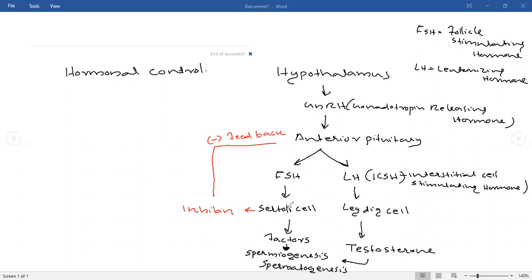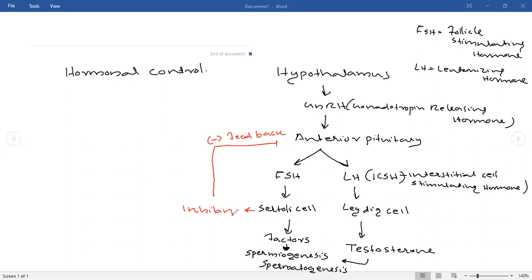Whenever the Sertoli cell gets FSH, it will send a message, inhibin, to the anterior pituitary, telling it not to produce FSH again. We are already working with the FSH that you have provided. That FSH is required now for the production of sperm. Only after the complete cycle of production do we require further FSH.